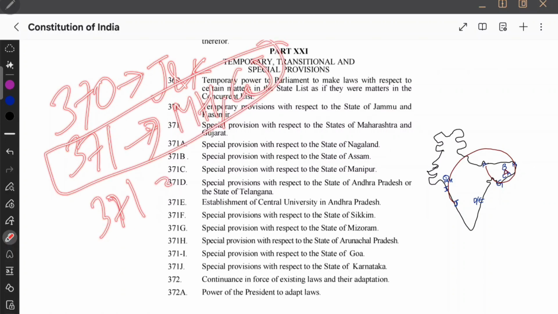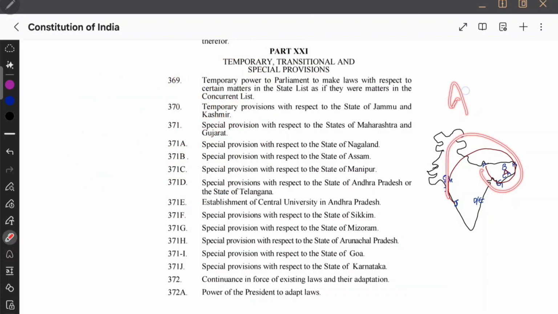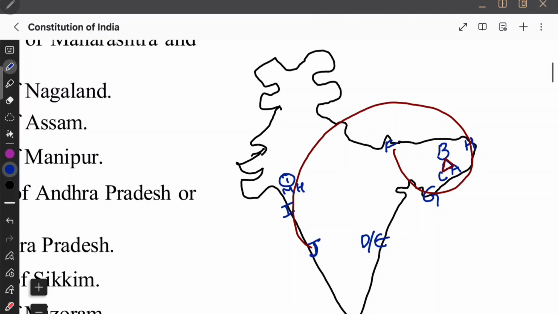After that, we need to see 371 A to J. I used to memorize this A to J with a triangle.